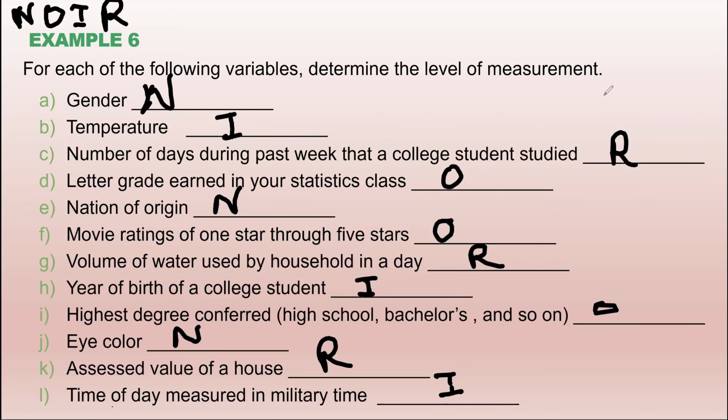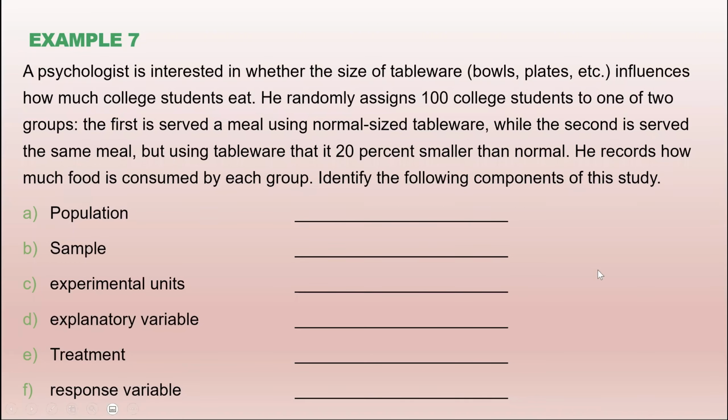I think the Zoom session is going to end quickly, so we are going to move on to the last example and finish it quickly. This is based on observation and experiment. A psychologist is interested in whether the size of tableware like bowls, plates, etc. influences how much college students eat. So he wants to study how much they can eat.